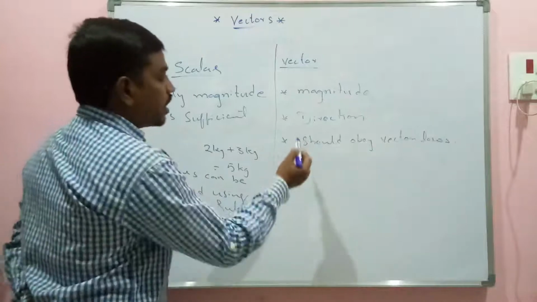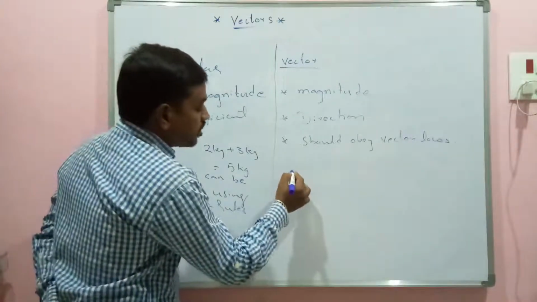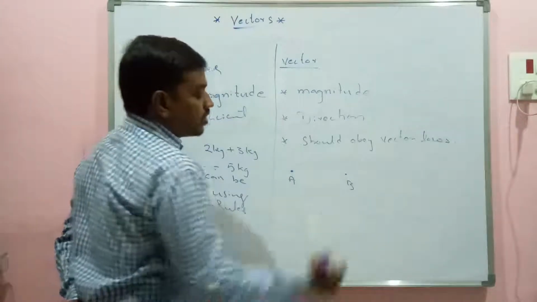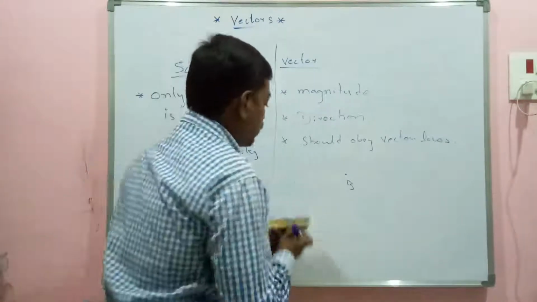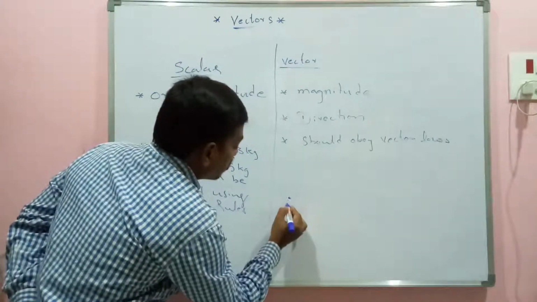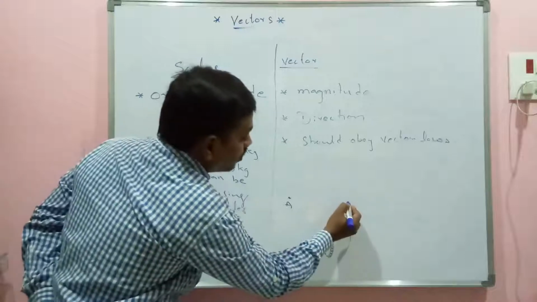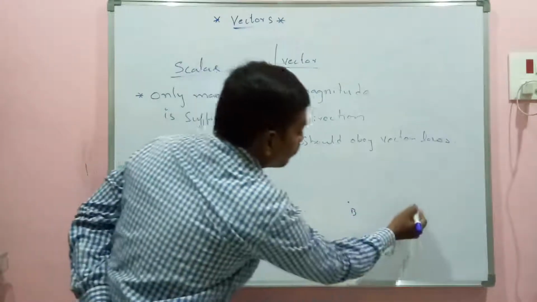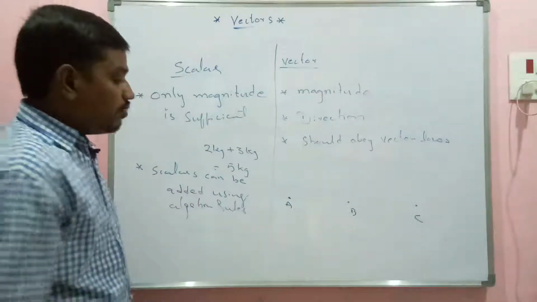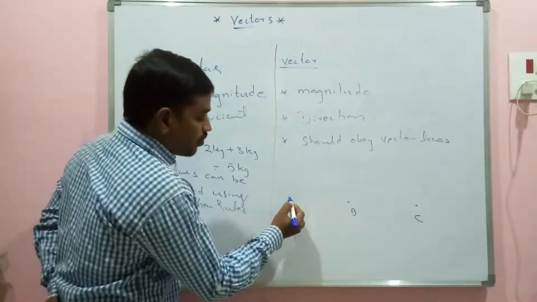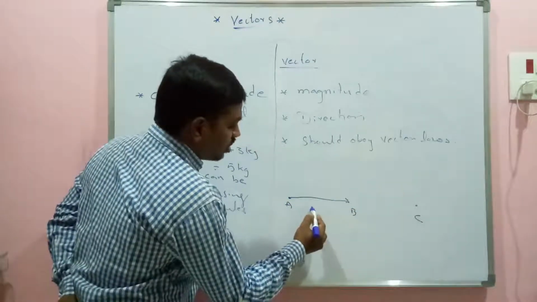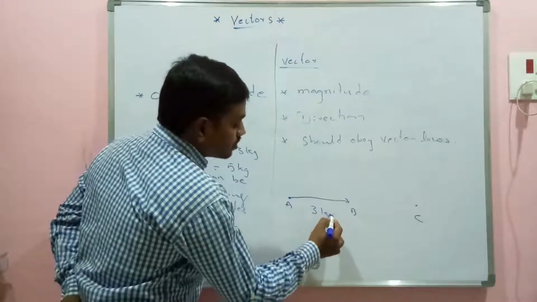Whereas in vectors, suppose you consider this as an initial point, and a third one I'll write here somewhere. Let this A be the initial point, B be another point, C be one more point here. Imagine a person is walking from A to B. He walked around 3 kilometers.